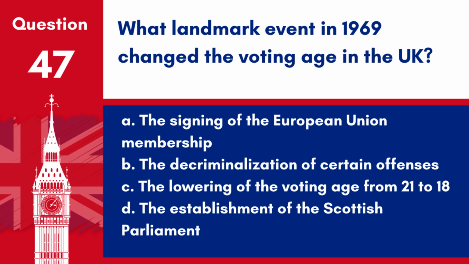Answer. C. The lowering of the voting age from 21 to 18. In 1969, the Representation of the People Act lowered the voting age, allowing a greater portion of the population to participate in the democratic process.